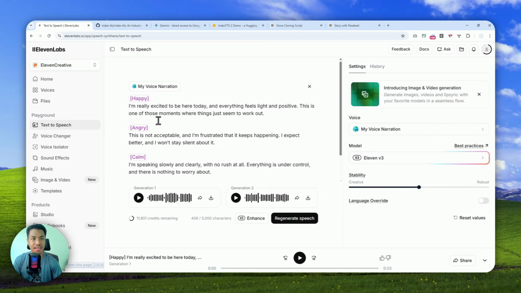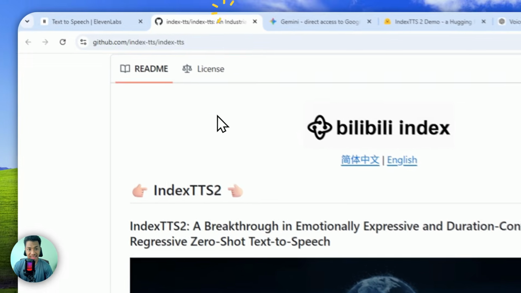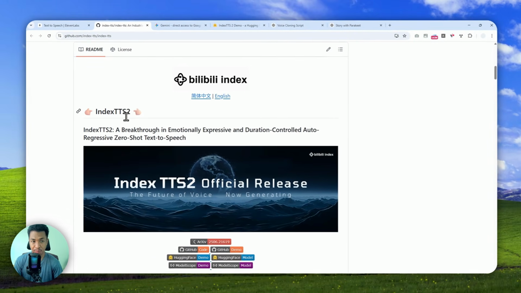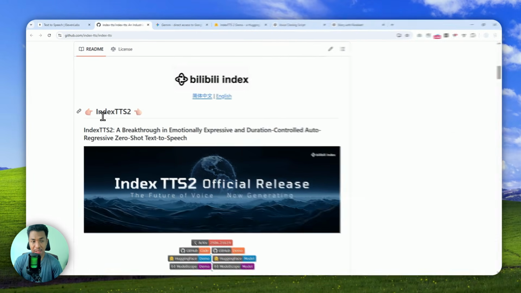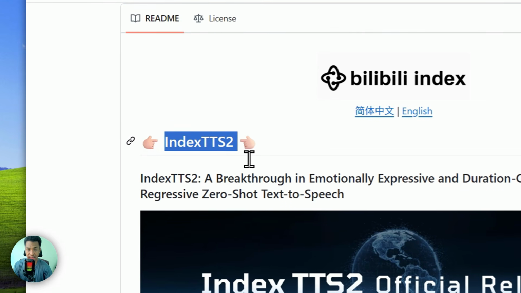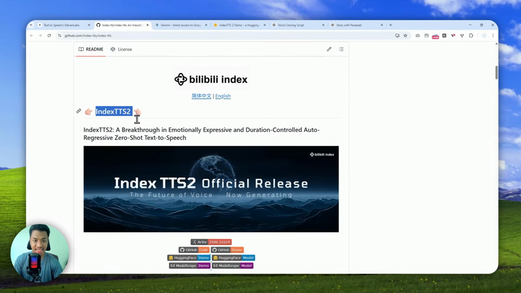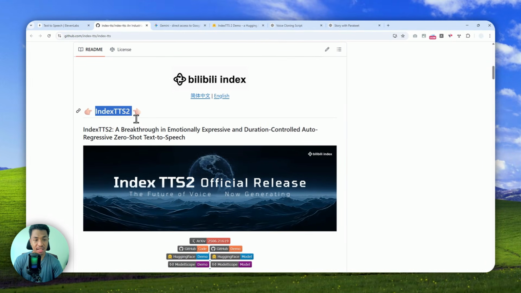But this is not the only AI model with such capability. There is a competing model called IndexTTS2 that can do the same thing. But unlike ElevenLabs, which is basically a paid AI model, this one is essentially open source. You can run it locally on your computer without any limit. And this could be a great alternative to ElevenLabs. In fact, this could be better than ElevenLabs.